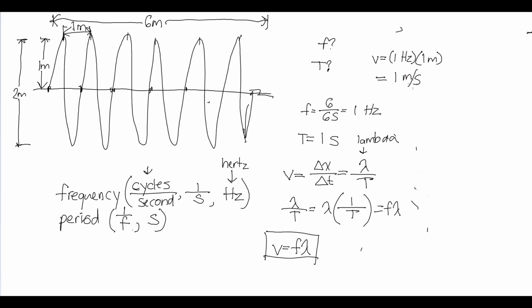Okay. So now we're going to talk about some fundamental characteristics of waves. The first one we're going to talk about is reflection.